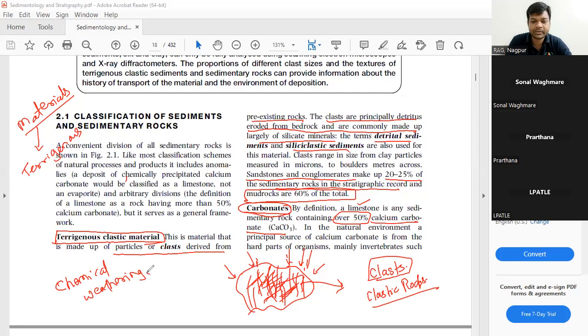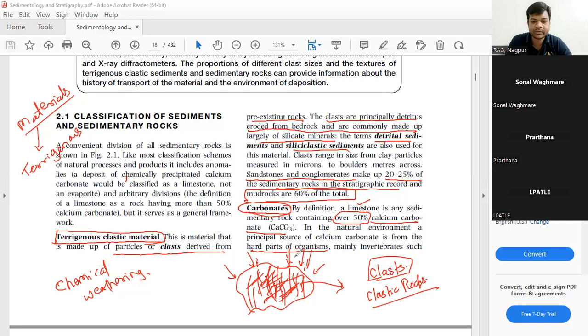Now, from where do the carbonates come? If the carbonates are there, there should be a source. The source is the hard parts of the organisms, which the sedimentary rocks basically carry because of the natural agencies.